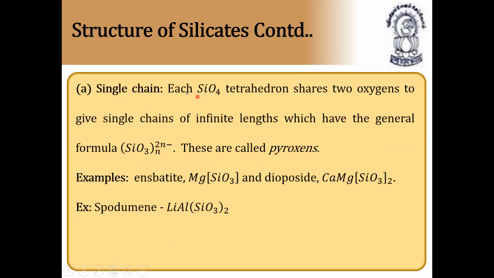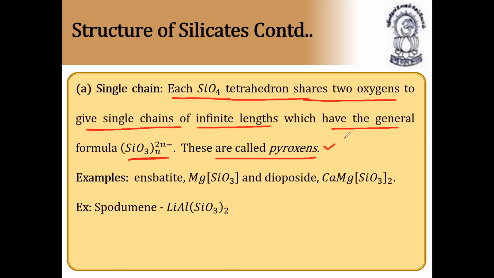Single chain. These points are important. Each SiO4 tetrahedron shares 2 oxygen atoms to give single chains of infinite length, which have the general formula (SiO3)n 2n-. These are called pyroxenes. What are pyroxenes? These are called single chain silicates, having the general formula (SiO3)n 2n-.